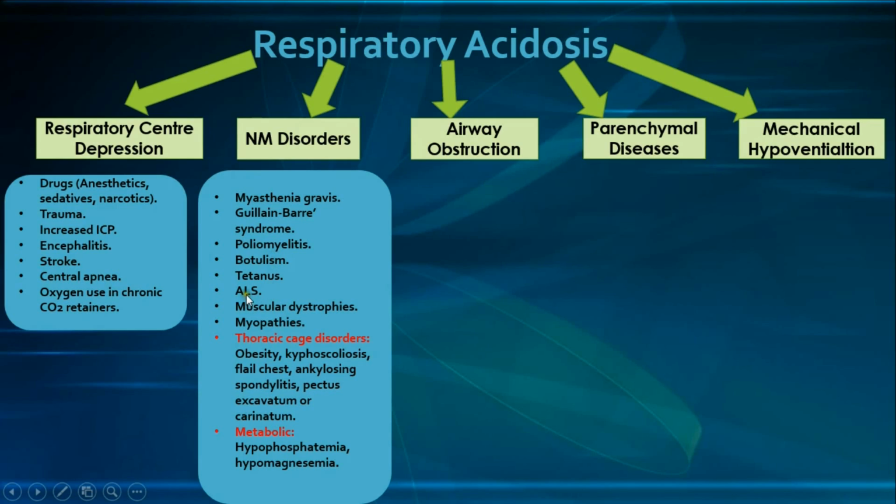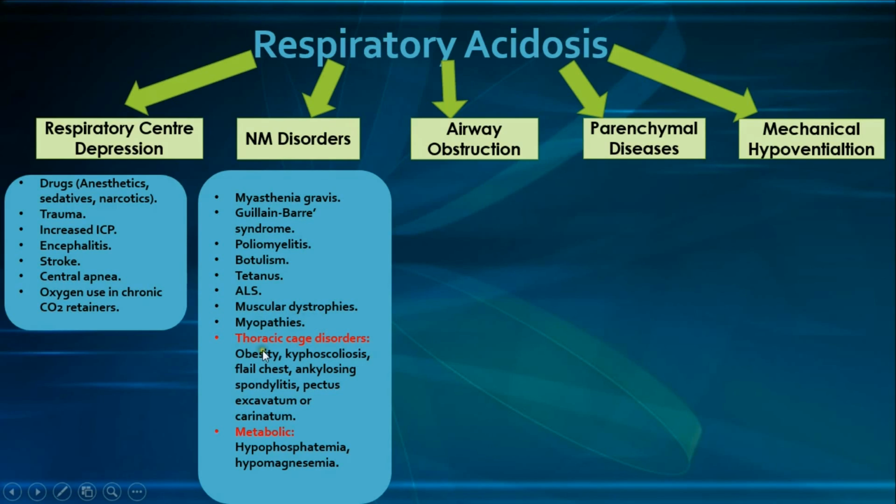And then moving to ALS, Amyotrophic Lateral Sclerosis, which is a degenerative motor neuron disease including both upper motor neuron lesions and lower motor neuron lesions. And then we have the muscular dystrophies such as Duchenne muscular dystrophy, and then we have the myopathies, and the myopathies are either congenital or acquired. And we have a long list of congenital causes including the dystrophies. So the dystrophies are actually part of the myopathies, or the myopathies could be acquired as a side effect of certain drugs as in steroids or alcohol, or certain conditions such as polymyositis, dermatomyositis, and many other examples.